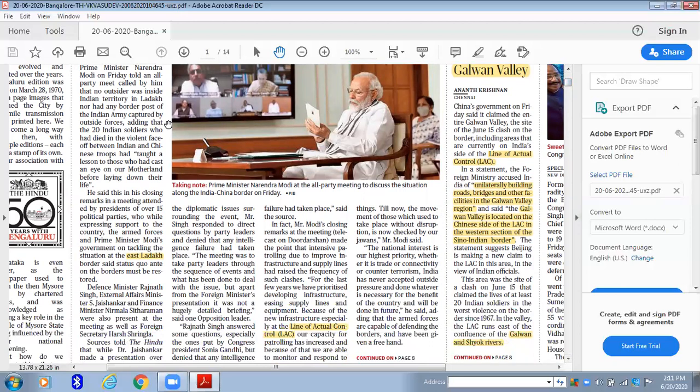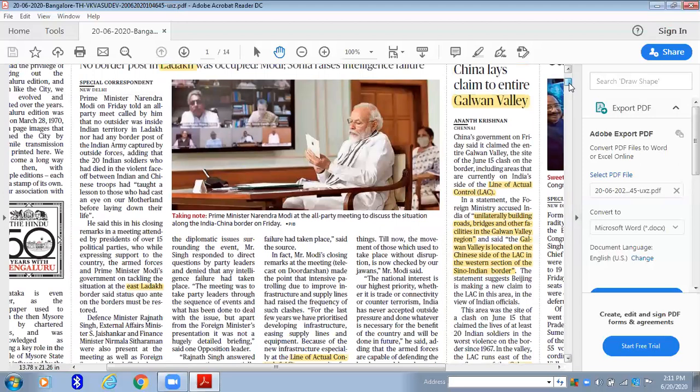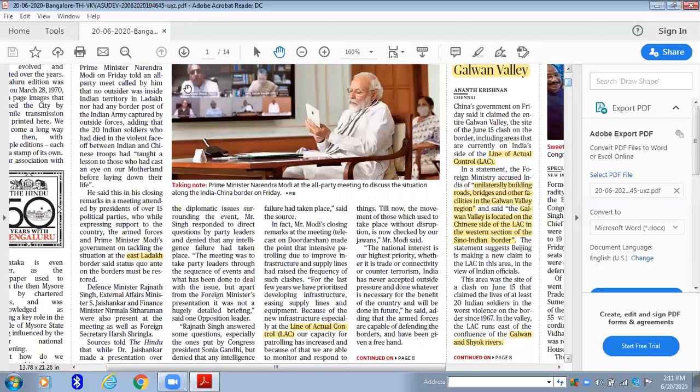Recently 20 Indian soldiers were killed because of the standoff between the Indian and Chinese armies. Apart from that, you should be clever enough to pick out, since this is about one important place, any rivers or places mentioned. Among the full article, they said tackling the situation at the East Ladakh borders set status quo. So whatever confrontation is going on, it is going on in East Ladakh, not West Ladakh.